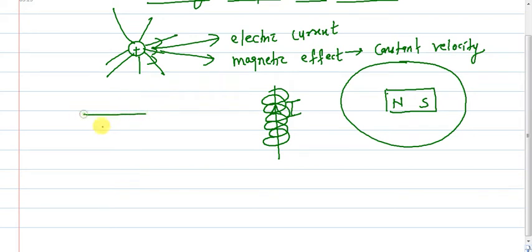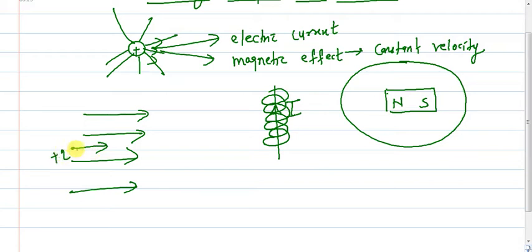Suppose I have a magnetic field like this. Suppose this is a uniform magnetic field, and a charge is moving in this magnetic field. Suppose this is a plus q charge moving in this magnetic field, then this magnetic field will exert a force on this charge. Now, like in electrostatics we learned Coulomb's law, similarly we have one law in this chapter which is called Biot-Savart law. It's a very important topic of this chapter.